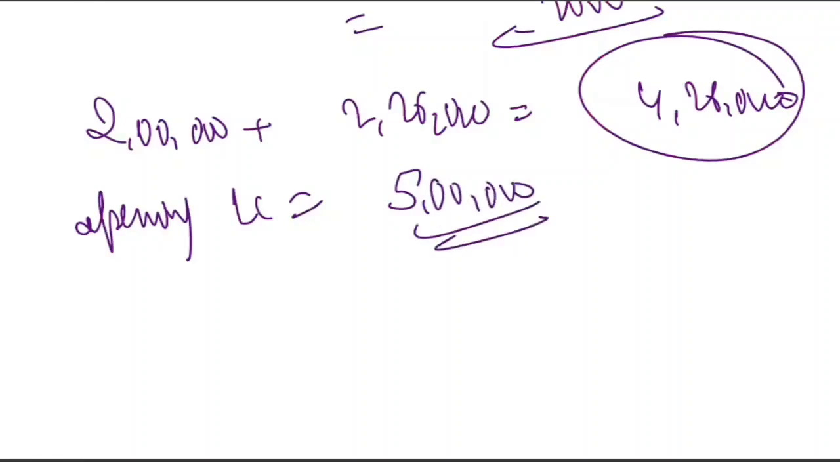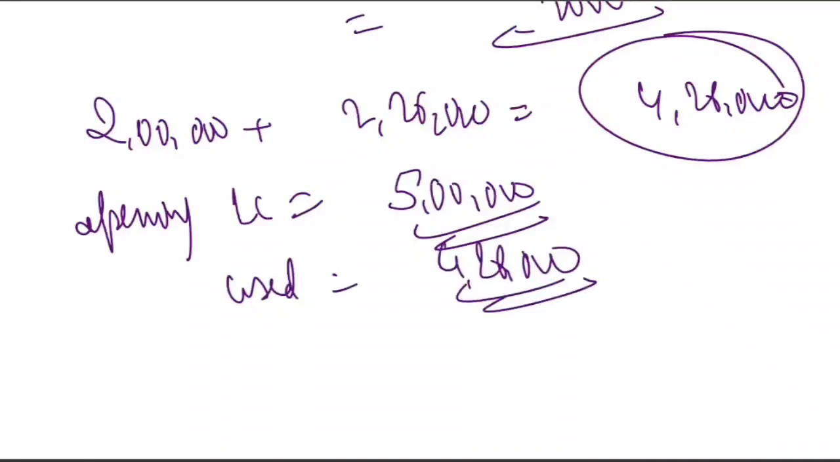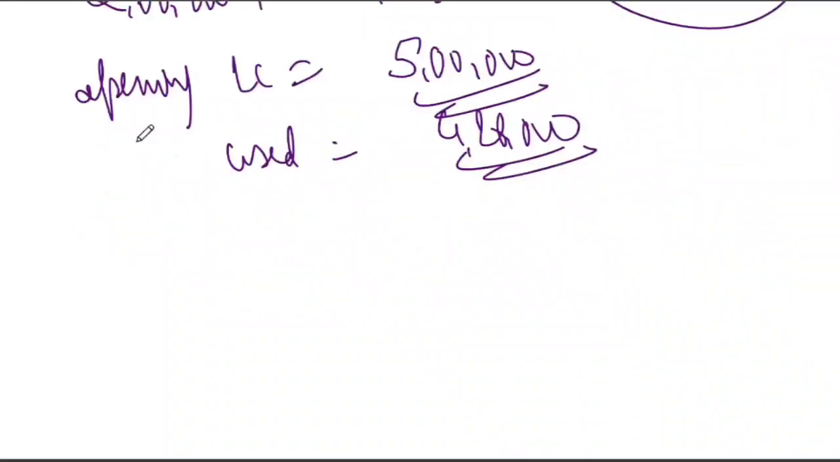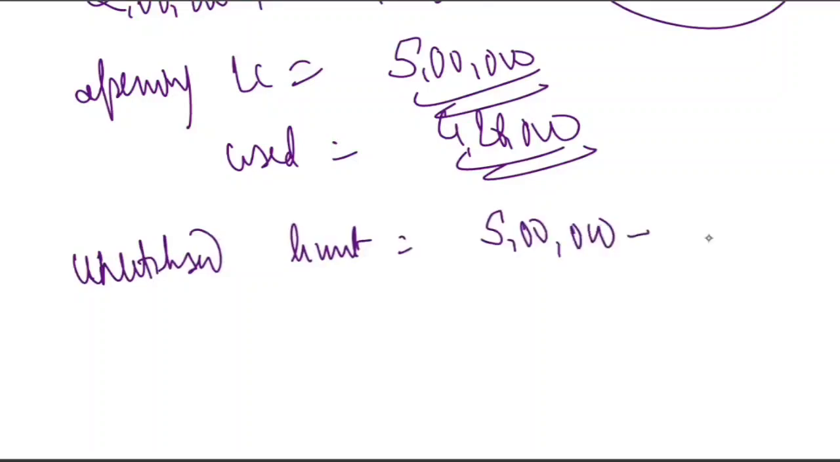Right? And used, how much they have used? So they have used $4,26,000. So obviously how much is unutilized? That is what the question is asking you. See, this is the method that we are using to compute it. Unutilized limit is how much? 5 lakh minus 4,26,000, which is equal to how much?